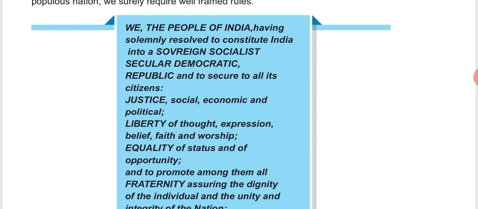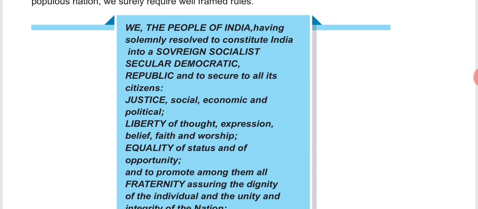Then comes the word socialist. Socialist means social and economic equality, right? Here social equality means absence of discrimination, without any discrimination on the grounds of caste, color, creed. Creed means a system of religious belief or of faith, right? So socialist means equality without any discrimination on the grounds of color, caste, creed, religion, language, etc.